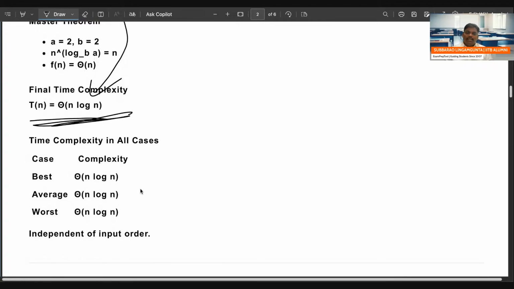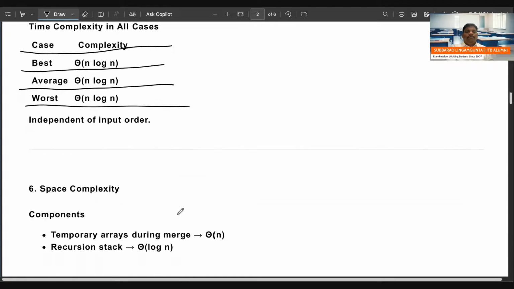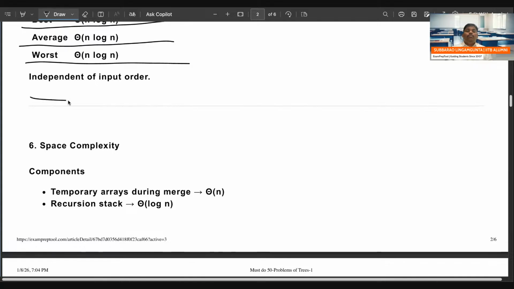In every case you have to do the same. Best case time complexity is n log n, average also n log n, worst case also n log n. So it is independent of the input. Whatever input you give, it is the same.